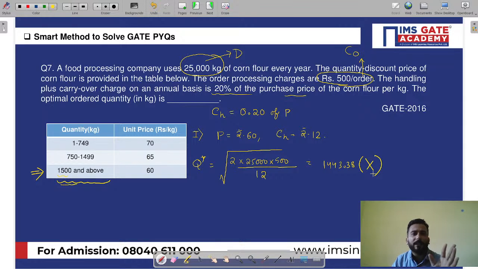But this is not feasible. You cannot take this one. So what will you do? You will find the total annual cost at 1500 over here. Now why 1500?